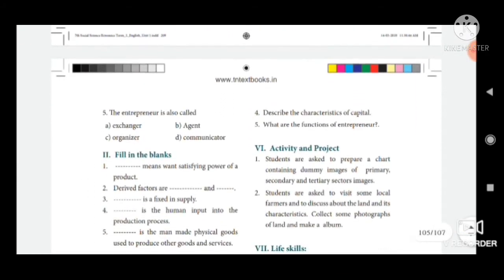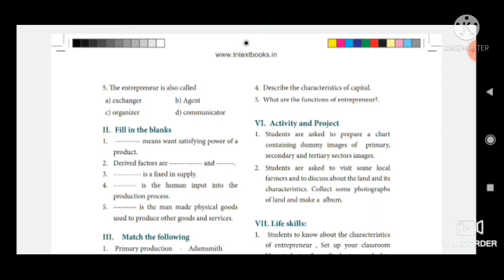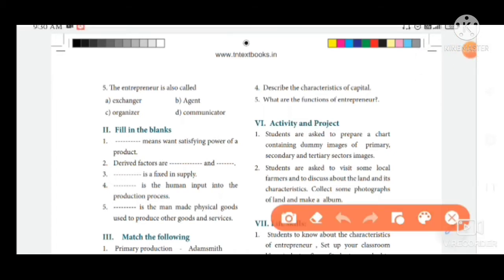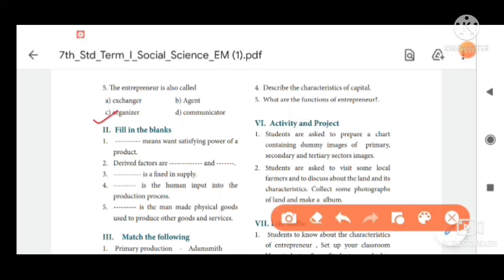Then next one, fifth one, the entrepreneur is also called: option A, exchanger; option B, agent; option C, organizer; option D, communicator. The answer is option C, organizer.